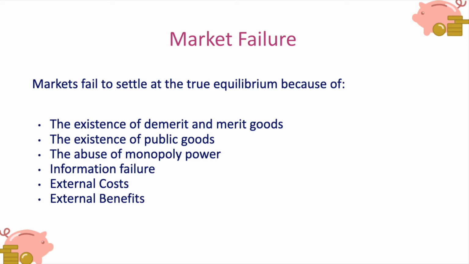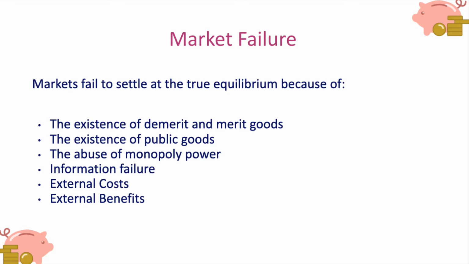And this can happen for a variety of reasons. For example, demerit goods will tend to be overconsumed and overproduced, and merit goods will be underconsumed. Public goods won't be produced at all by the market, so that's a total market failure. Sometimes we might have a very powerful firm in the industry, a monopoly, that might restrict output and put prices up.